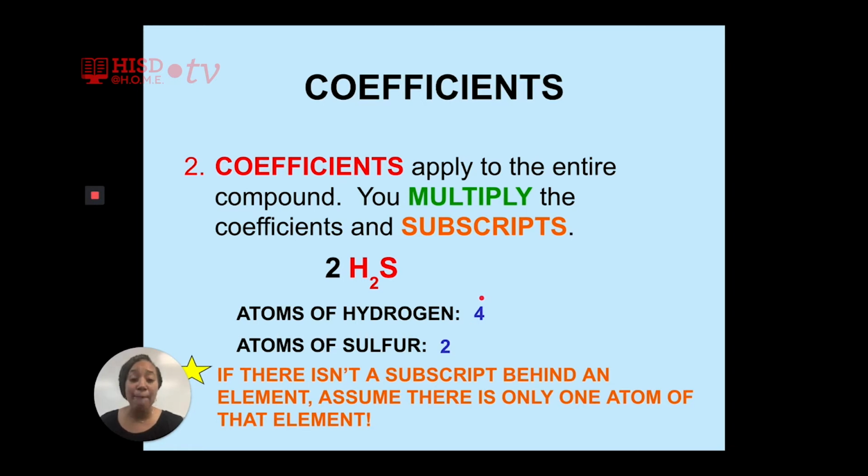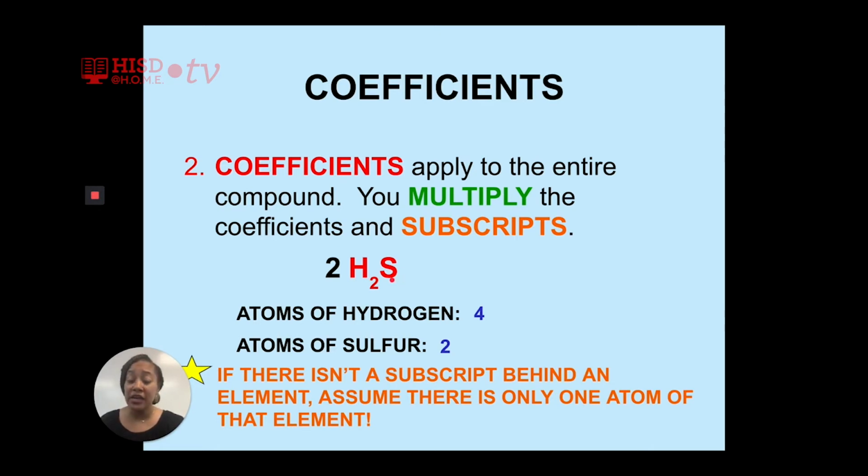In this compound, there are only 2 atoms of sulfur. To get 2 atoms of sulfur, we multiply the coefficient of 2, the big 2, times the imaginary 1. Remember, when an element does not have a subscript, that means that element only has 1 atom.